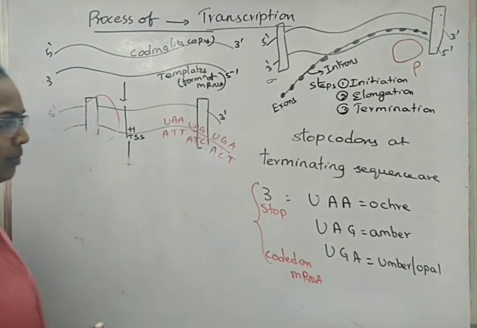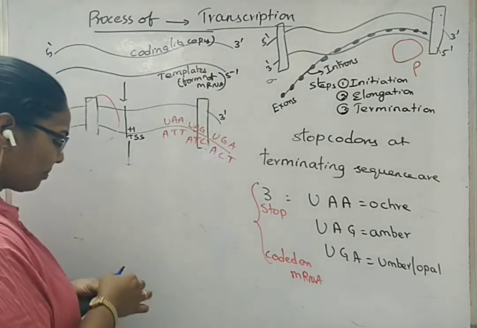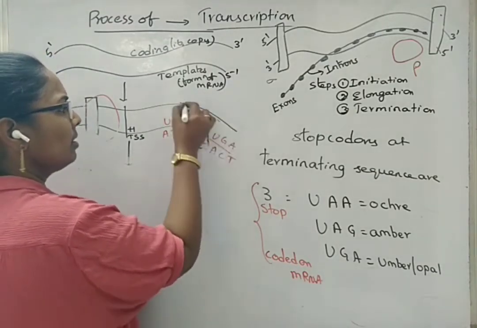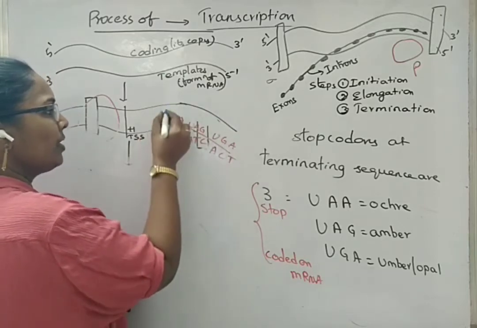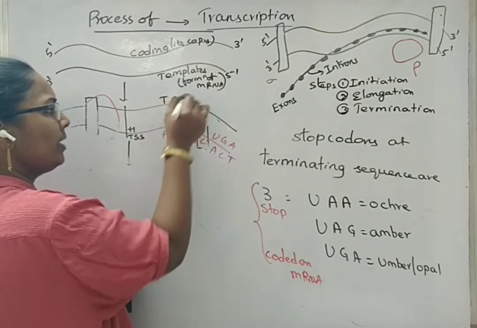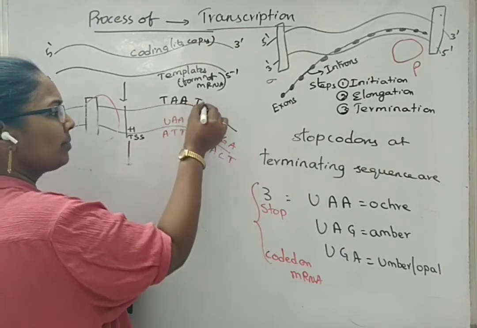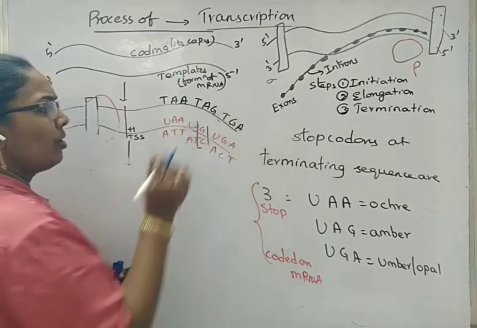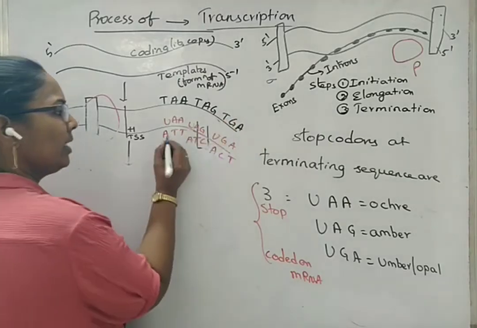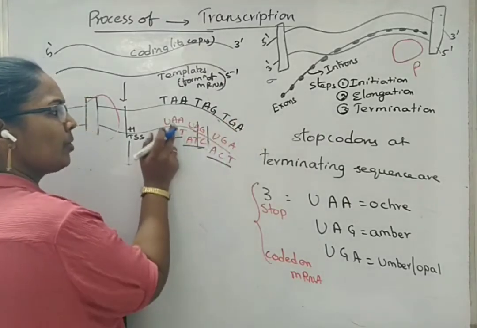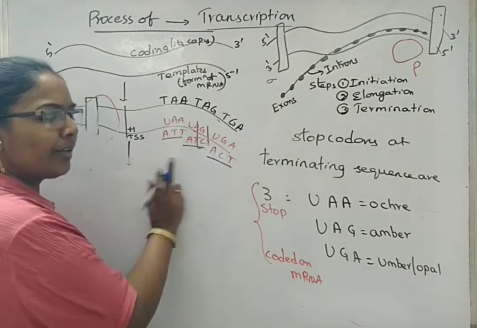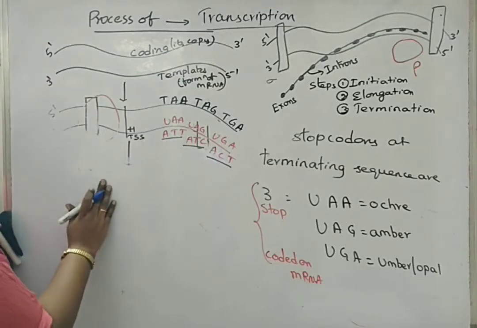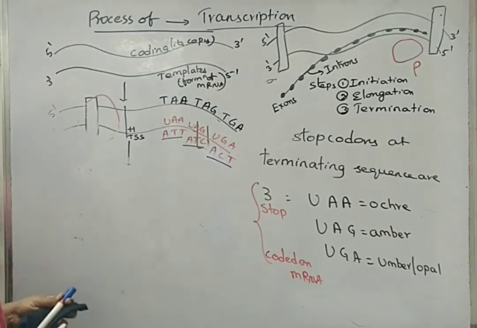But on the coding strand, what are the types of codon sequences? On the coding strand, the sequences must be a copy of these: thymine, adenine, adenine on the coding strand; thymine, adenine, guanine; and thymine, guanine, adenine on the coding strand. So these three, ATT, ATC, ACT, are responsible for coding the stop codons of mRNA. So this is about the termination step in transcription.